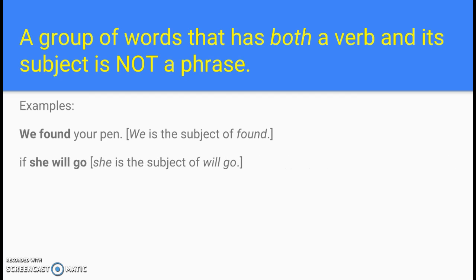Here's one that's not a complete sentence, but it's still not a phrase either. "If she will go." "Will go" is the verb. The subject that goes with that is "she," so that is not a phrase because it has the subject and the verb with it.